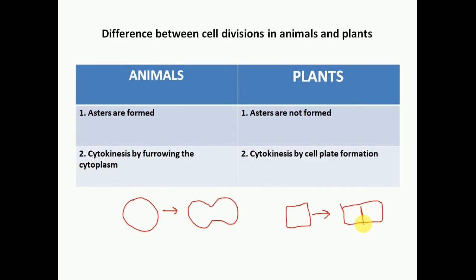One more thing, mitosis is also called equational division. Equational division means the parent cell contains 2n chromosomes, and the two daughter cells which are formed after mitotic division also contain the same number of chromosomes, 46 chromosomes, which is the case in human beings. So the chromosome number remains the same in both the mother cell and daughter cells.